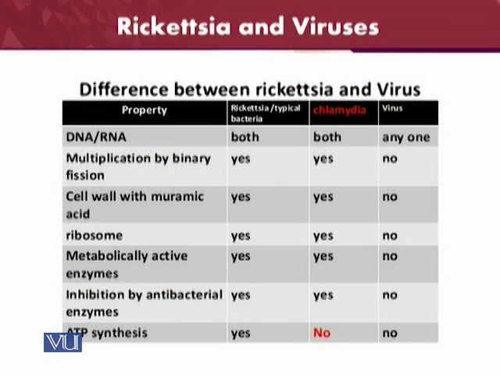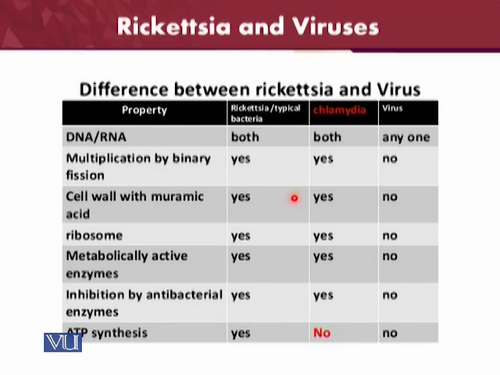Here we can give the differences between rickettsia, one more organism which is chlamydia, and the viruses. Here you can see the differences in DNA and RNA. Rickettsia are typical bacteria and will contain both of them. Chlamydia will also contain both, and a virus can contain RNA or DNA. What about the properties of multiplication?